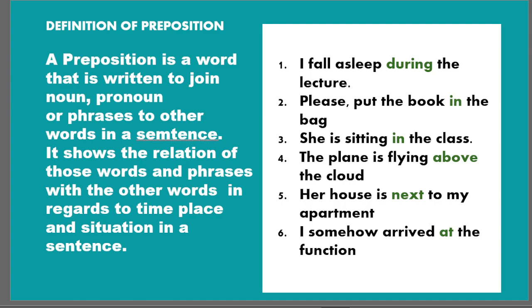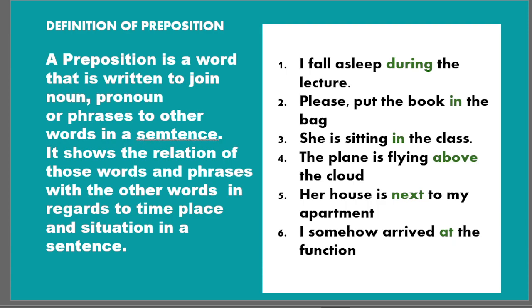Let us see these examples. In the first one, I fall asleep during the lecture. The words highlighted in green are the prepositions. In the first sentence, during is the preposition, and it relates the pronoun I with the rest of the words in the sentence, and it talks about a particular situation where the speaker fell asleep. So it was during the lecture.